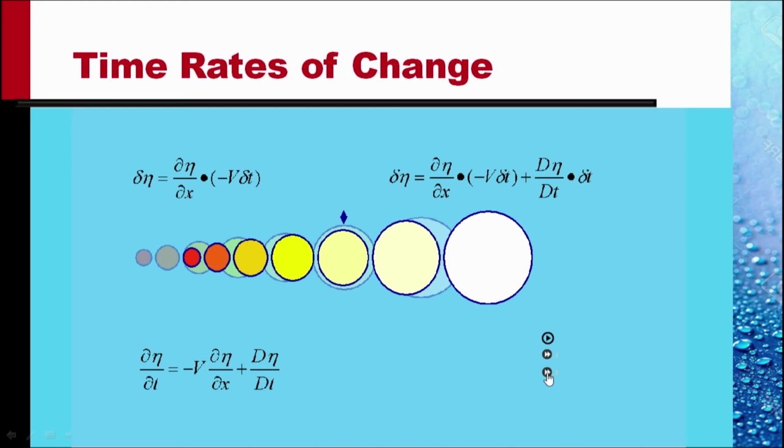And this consists of two changes. One is minus v delta eta by delta x, which is the convective rate of change, plus capital D eta by capital Dt, which is the material rate of change. The local rate of change is made up of two things: a convective rate of change and a material rate of change.